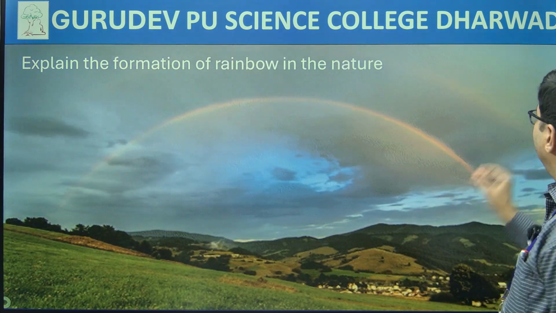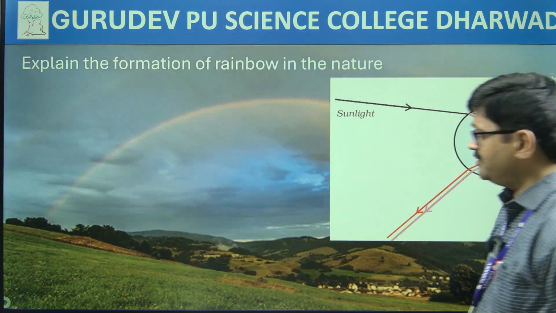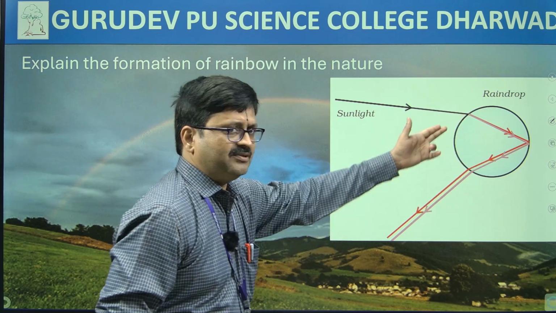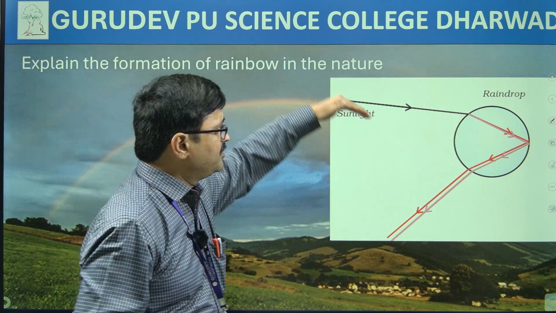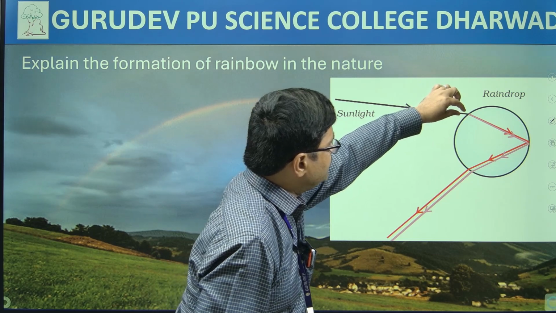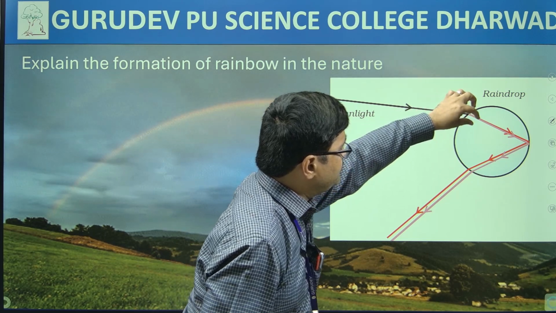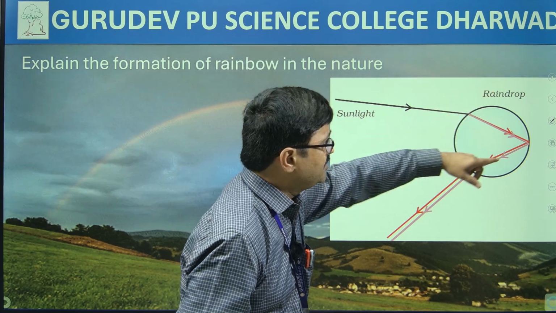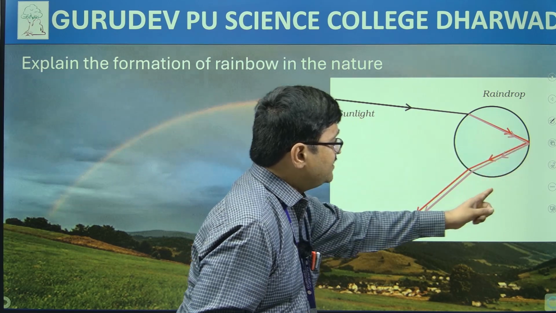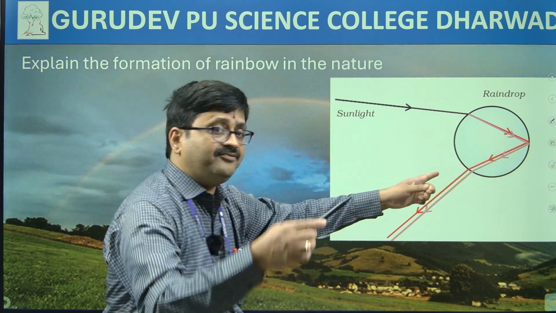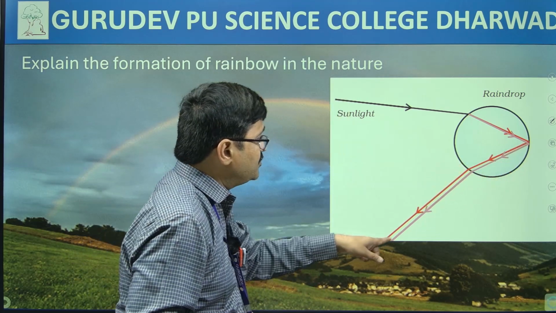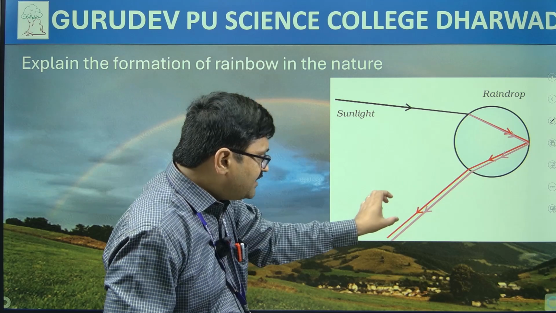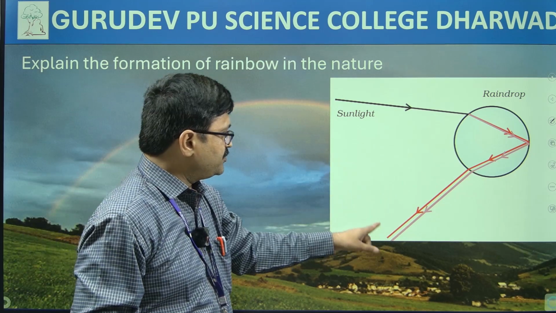Continuing with the next thing. Now if you just notice here, sunlight is falling onto a raindrop. I am just considering a spherical raindrop. In that, sunlight enters, and because of the first surface, there will be a splitting up of colors here. I am just indicating red and violet, and then inside this raindrop it will get internally reflected. Then it comes out from the same surface through which it has entered, and thus it will get deviated more, so that we will be able to see two different colors.